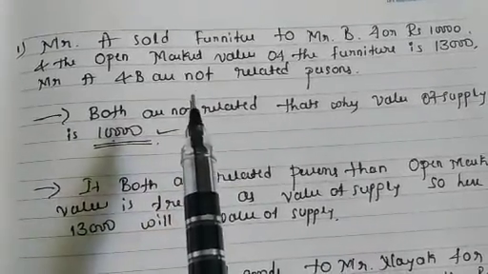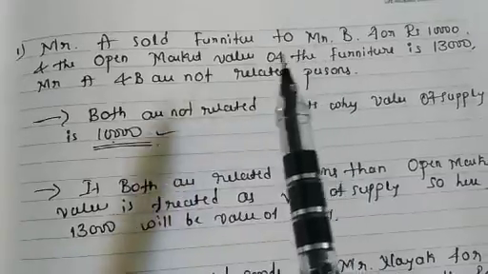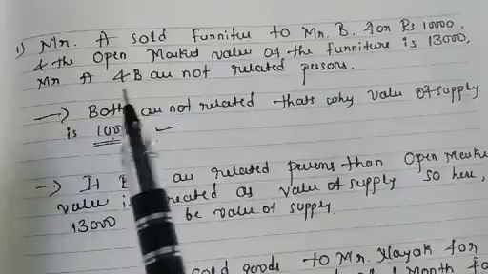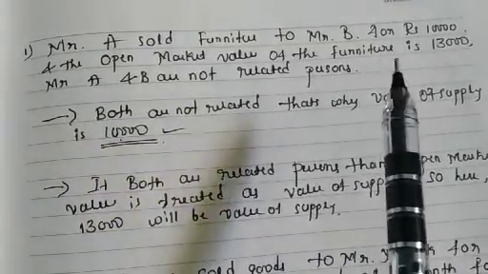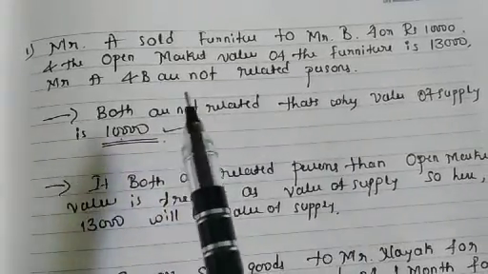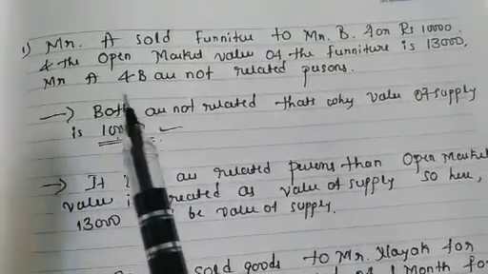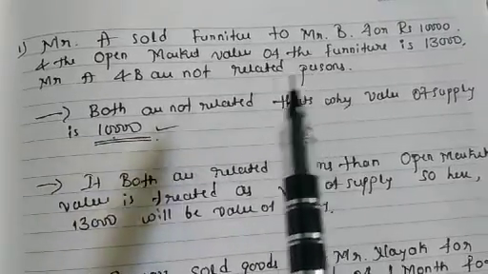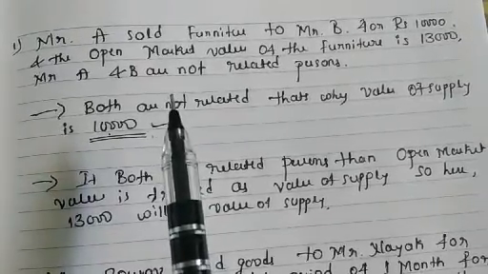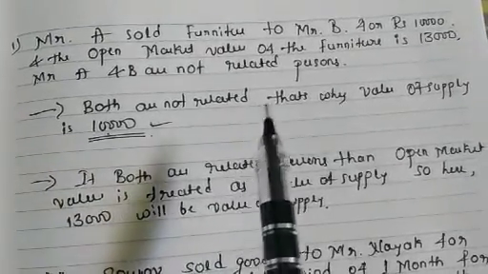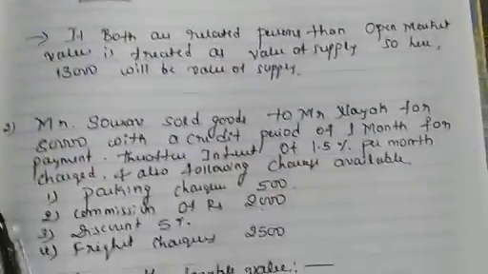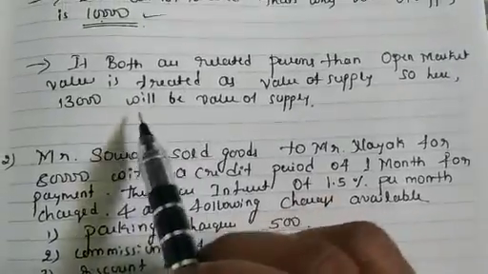The selling price is just 10,000, but the open market value is 13,000, and they have clearly given the information that A and B are not related persons. That time, the value of supply is 10,000, because they both are not related to each other.